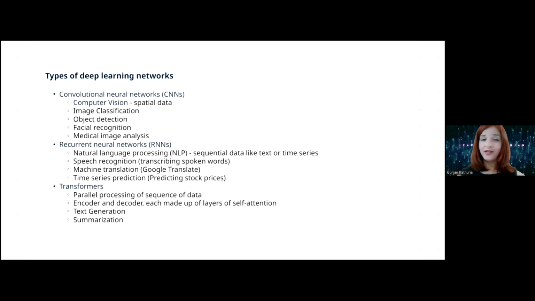Next is transformer. And why am I talking about it? Because ChatGPT essentially is based on transformer. So transformer is again another kind of neural network. And here the processing of the sequence of data is done in parallel instead of sequentially. So that's what makes it very fast. And there is a very famous paper, Attention is All You Need, which ChatGPT or any sort of transformers for the GPT are underlying using.